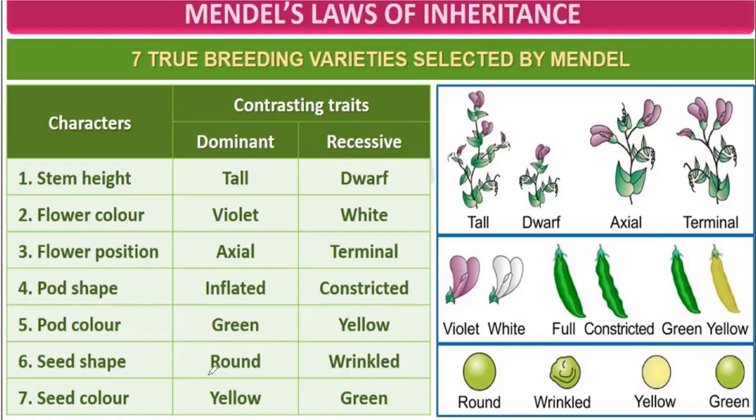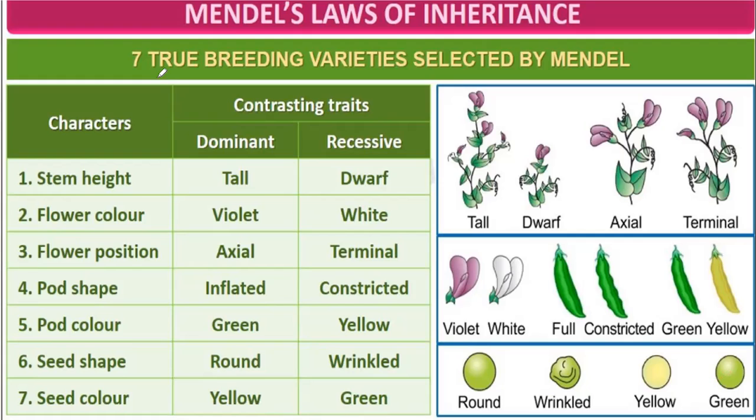Seed shape. This seed may be round or wrinkled. So round is dominant over wrinkled. And then seed color: yellow seeded plant and green seeded plant. When a cross is done between these two plants, yellow is dominant over green.